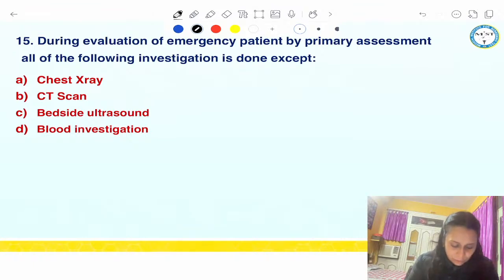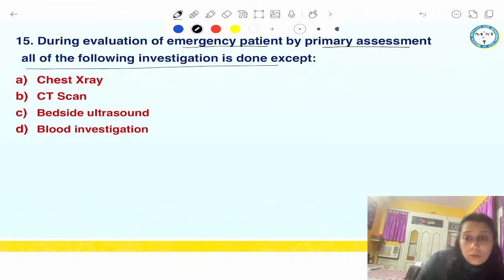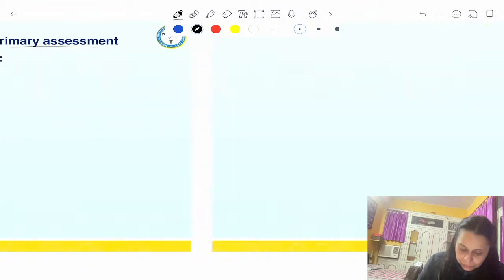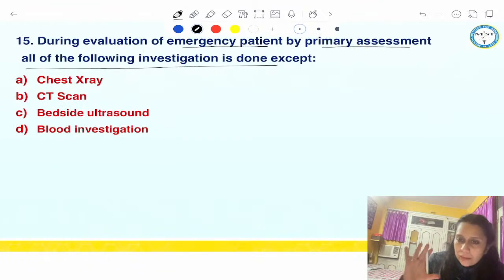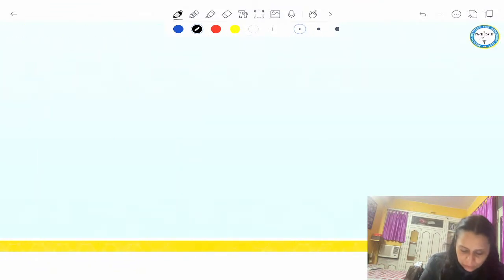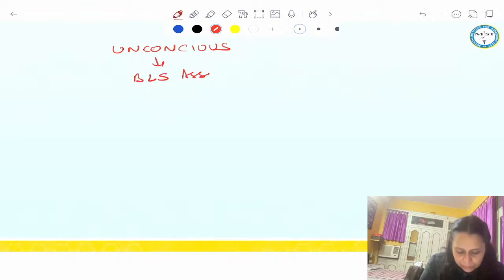During evaluation of emergency patient by primary assessment, all of the following investigation is done except. So primary assessment. Guys, we talked about when we see an unresponsive, or let's say unconscious, patient. When some patient seems unconscious, we have to go for BLS assessment, which we talked about in the last question.